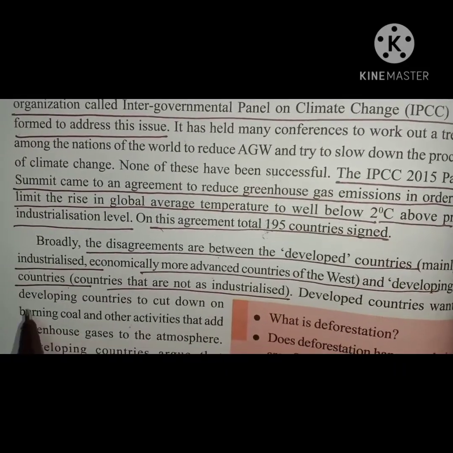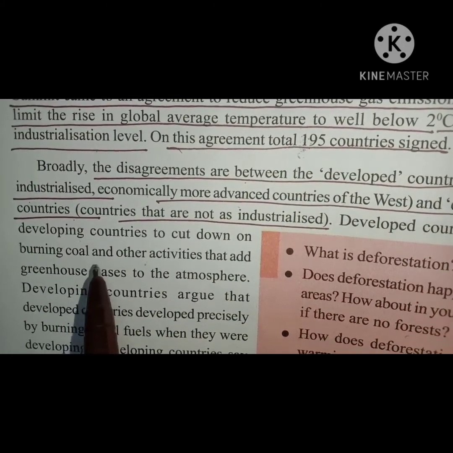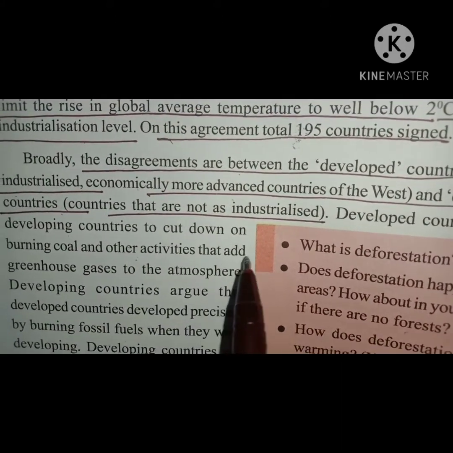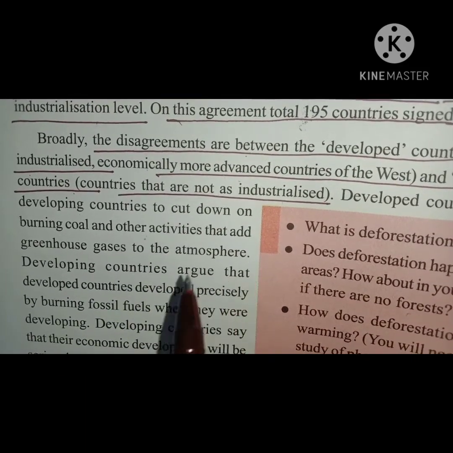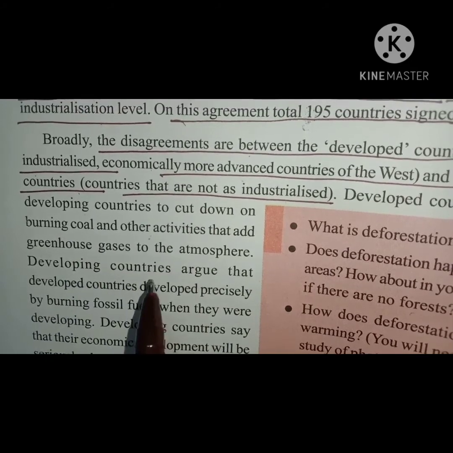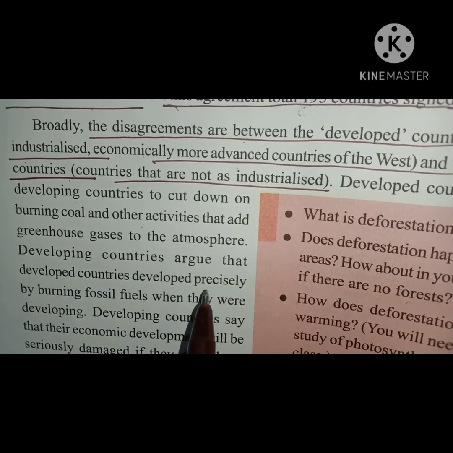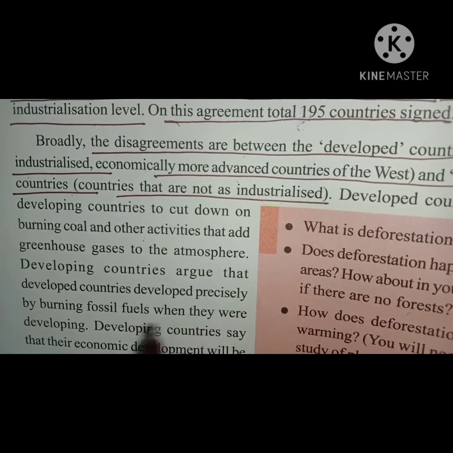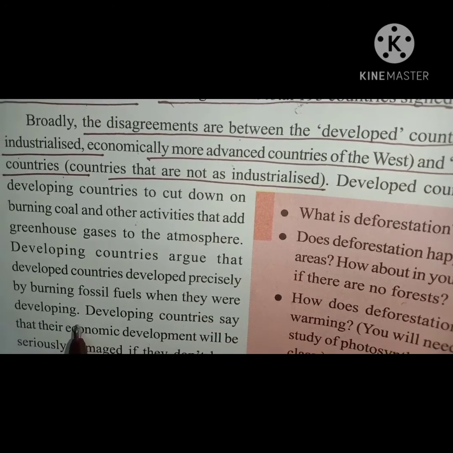Developed countries want developing countries to cut down on burning coal and other activities that add greenhouse gases to the atmosphere. But developing countries argue that developed countries developed precisely by burning fossil fuels when they were developing.